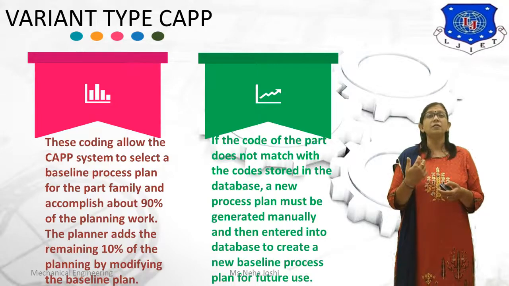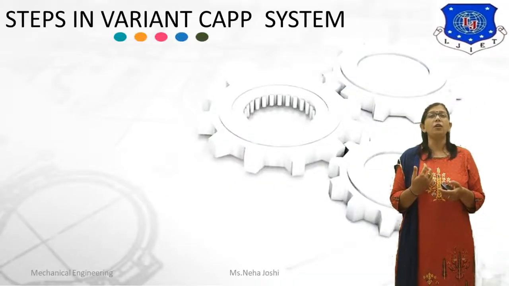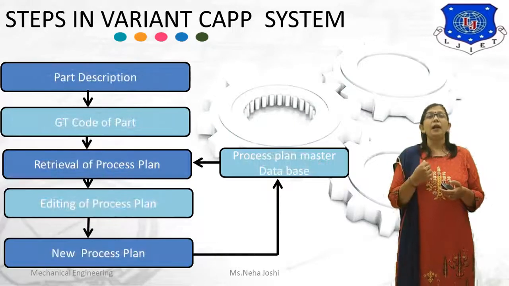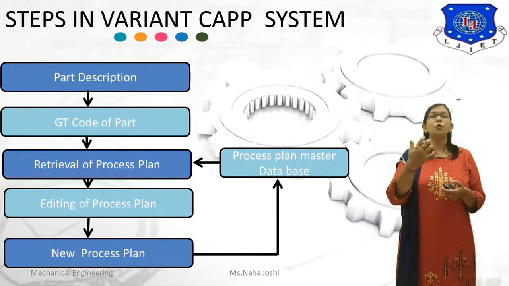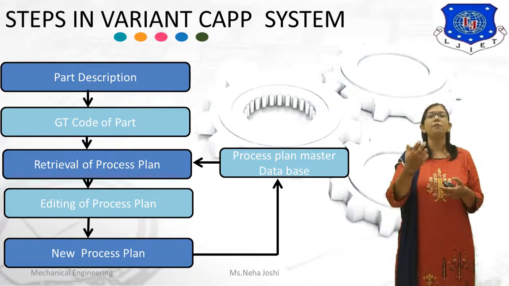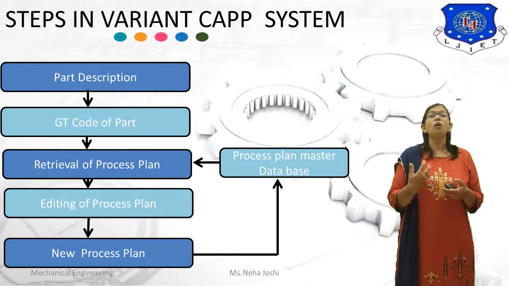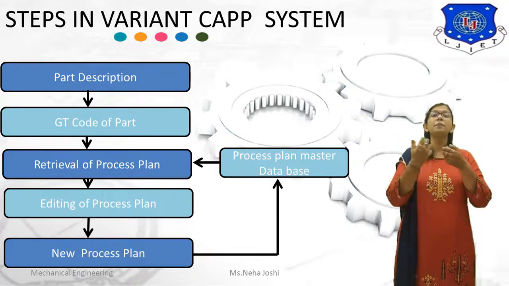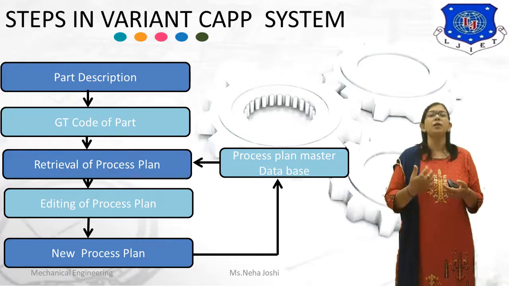Now we will discuss various steps that are involved in variant type CAPP. The parts produced in the plant are grouped into a part family. For each part family, a standard-based process plan is developed and stored in the computer database against the code number of a part family. In order to develop a process plan for a new part, the user enters the part code number at a computer terminal.